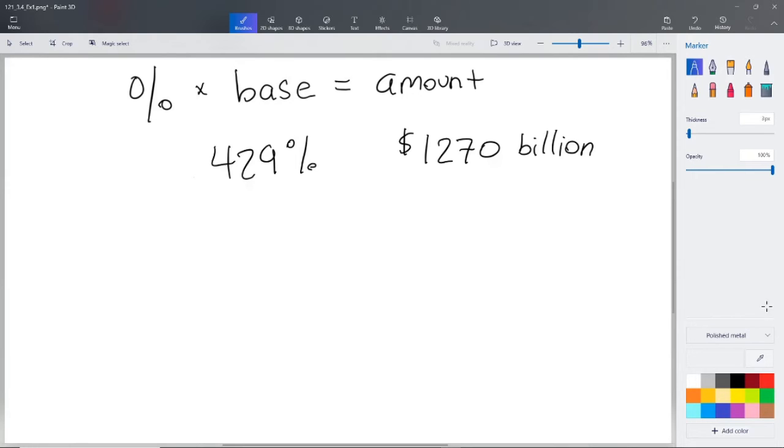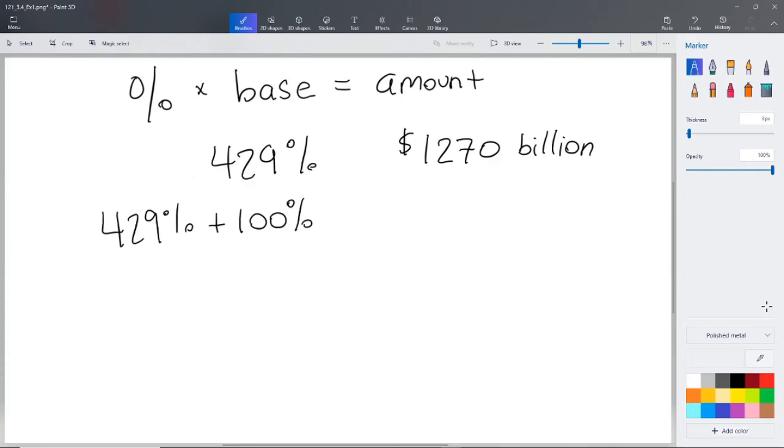So we're trying to figure out what it was originally in 2003 so that it could increase 429% to be 1270. Now, anytime you're talking about an increase of a percentage or a decrease, these are usually the two ones that'll get you. You have to be careful. 100% is in this problem whether you know it or not. So we don't want to use 429 as is. What we want to do is take 429% and add 100% to that, because we have to account for the today.